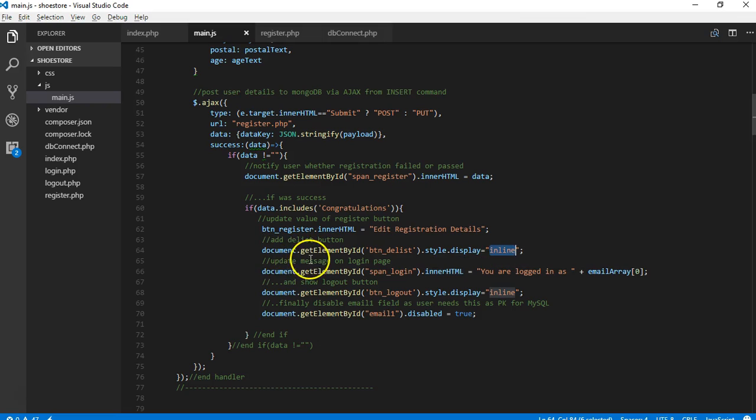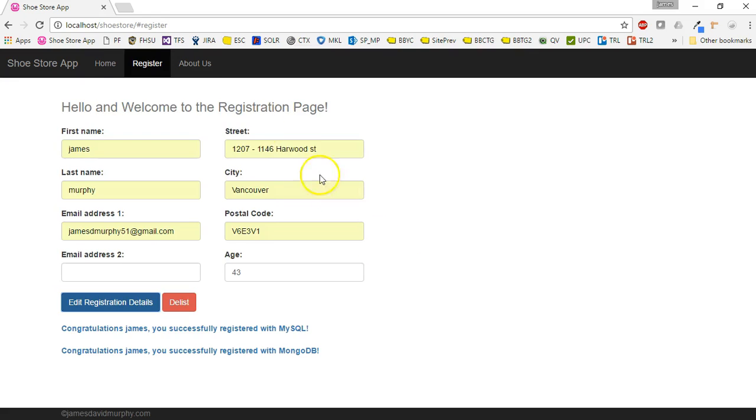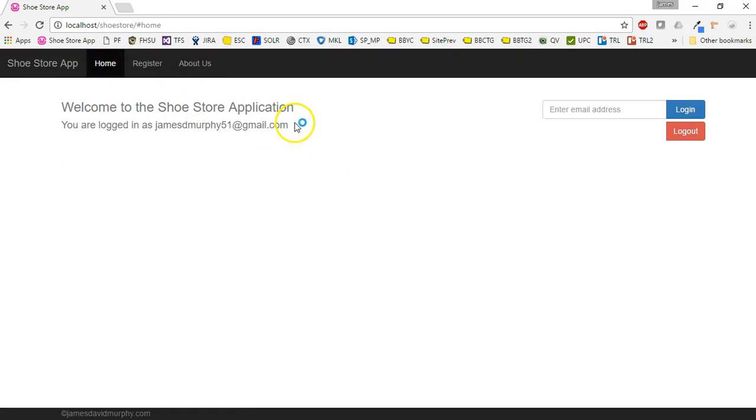Another thing I do is change the inner HTML of the span login to "you are logged in as," and take the first value from the email array. Now the span login is actually on the home page, and it's this here, because I want to update it.